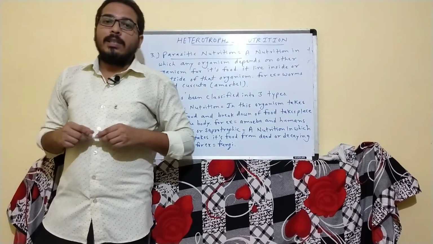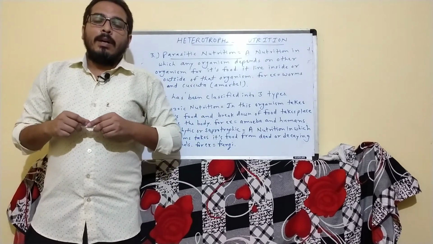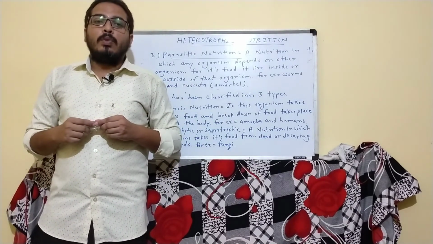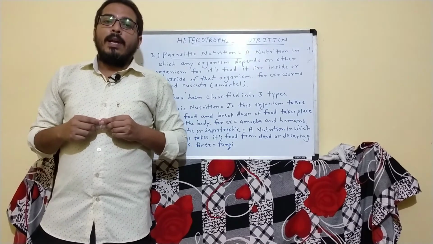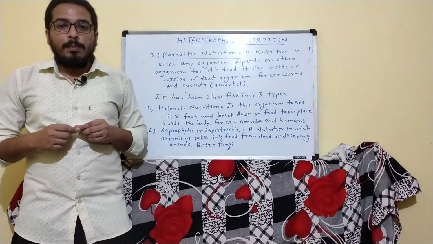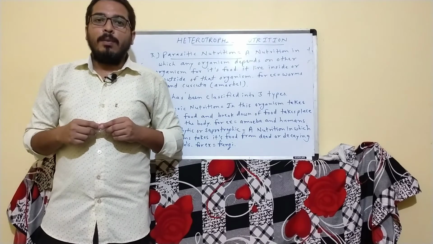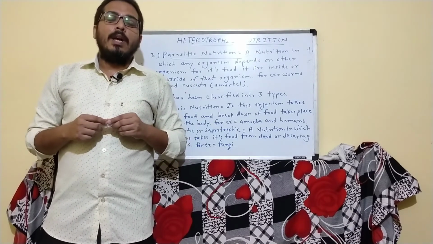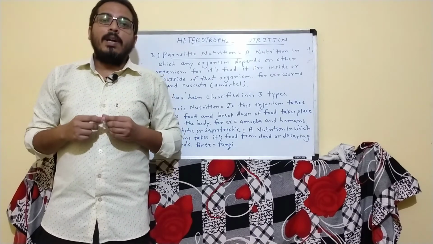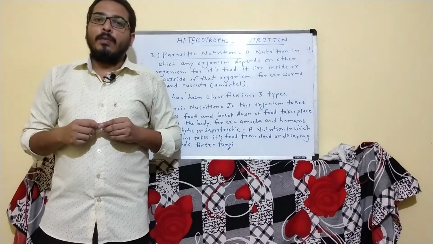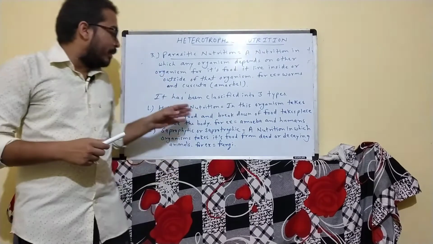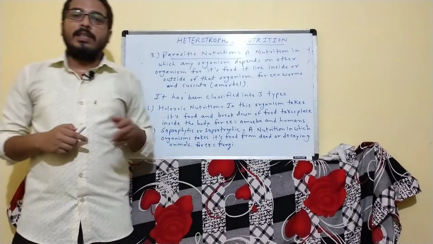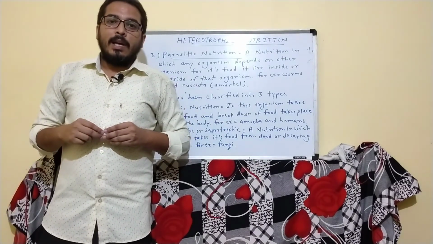You can see this amarbel just depends on other trees to fulfill its food requirement, and it takes the nutrition from that particular tree or plant. So this is an example of parasitic nutrition. Parasitic means parasites which depend on other organisms to fulfill their food requirement. So these three types of heterotrophic nutrition generally take place in organisms.